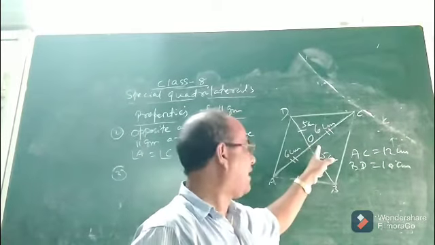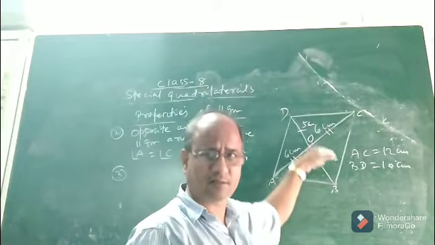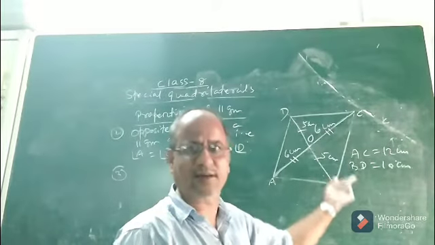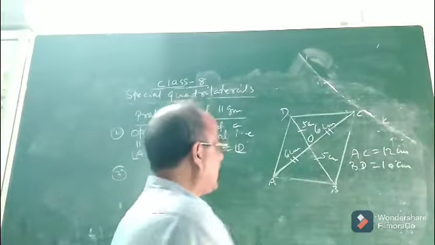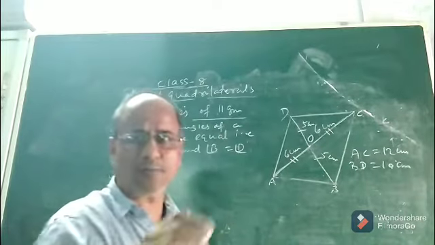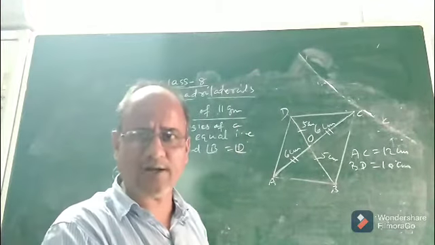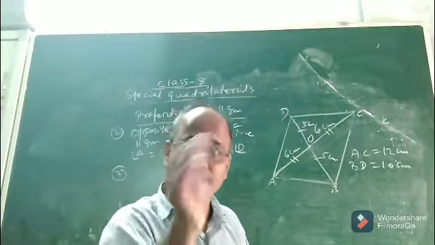Okay. After intersecting each other at the point O, what else did we find or we see? We saw that OA equal to OC and OB equal to OD. So what do we call this statement mathematically? We call it that the two diagonals they bisect each other.